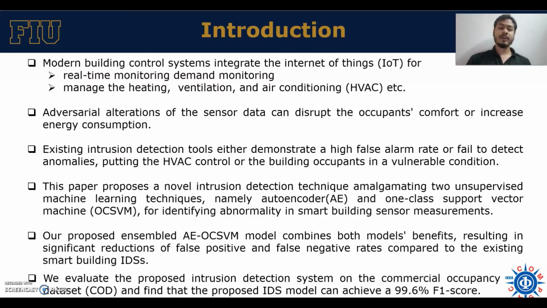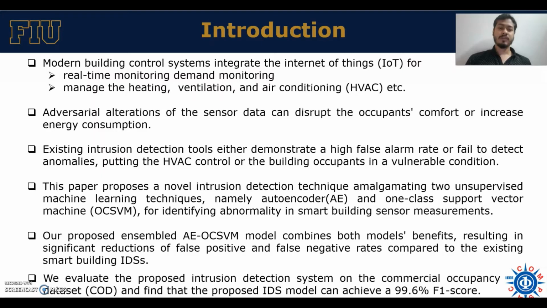So to deal with adversarial alteration, existing building control systems are using a lot of state-of-the-art intrusion detection systems, but these tools are either demonstrating a high false alarm rate, or they are failing to detect anomalies, which actually puts the HVAC control system and the building occupants in a very vulnerable condition.